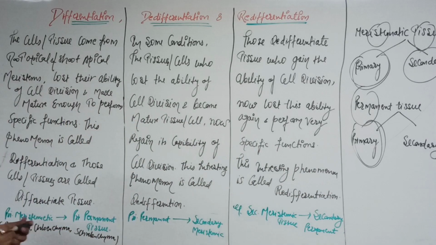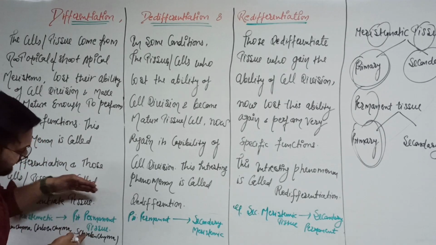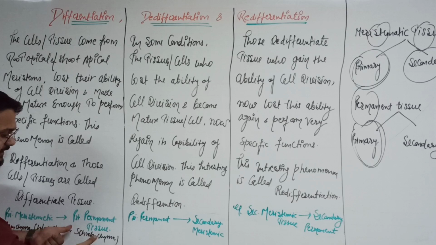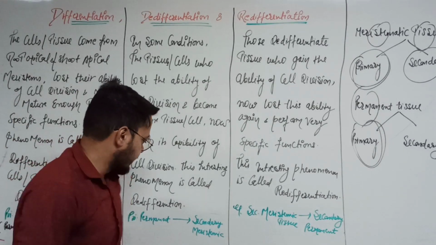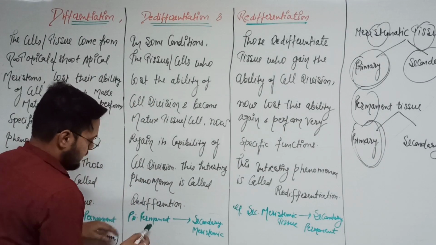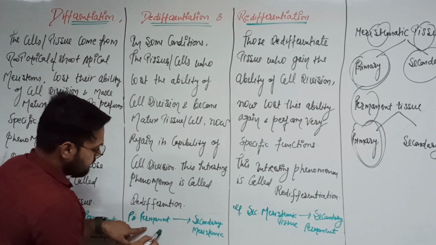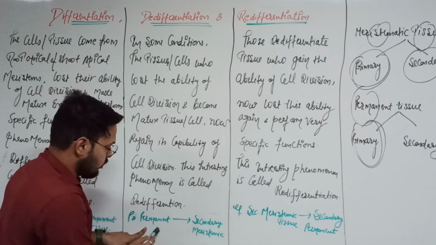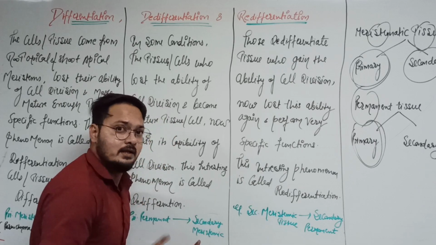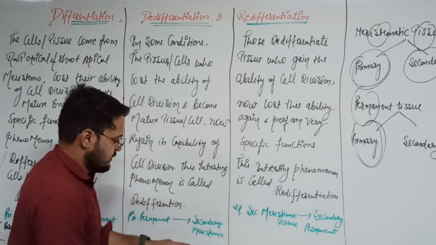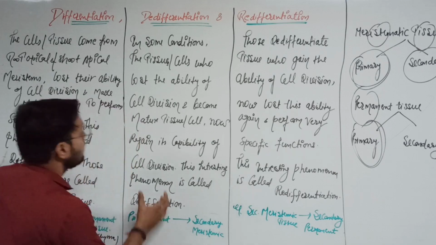Okay, so very simple. Look here. First, primary meristematic tissue converts into the primary permanent tissue, because primary meristematic tissue has the capability of cell division, and they convert into the primary permanent tissue where the cell division capacity is closed. Very clear. Example of the parenchyma, collenchyma, and sclerenchyma. Okay. So in dedifferentiation, we see that the primary permanent tissue, which lost the capability of cell division, now converts into the secondary meristematic tissue where they regain the capability of cell division. Okay. So here is the example of the dedifferentiation.